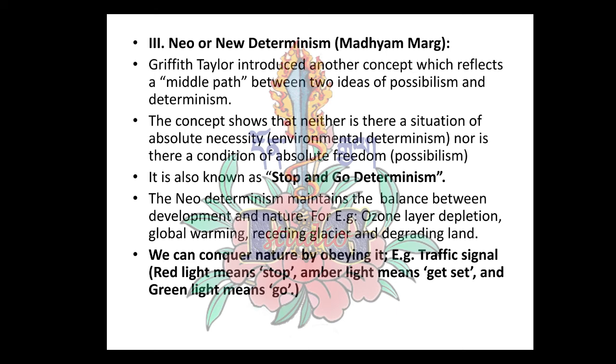We already studied the two ideas, environmental determinism and possibilism. The idea of neo-determinism stands in between these two extreme ideas. Between possibilism and determinism, the concept shows that there is neither a situation of absolute necessity.